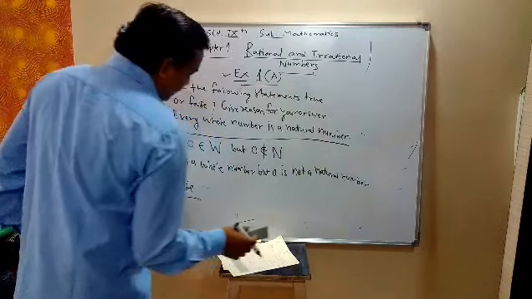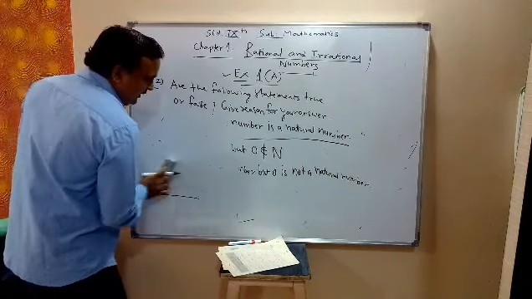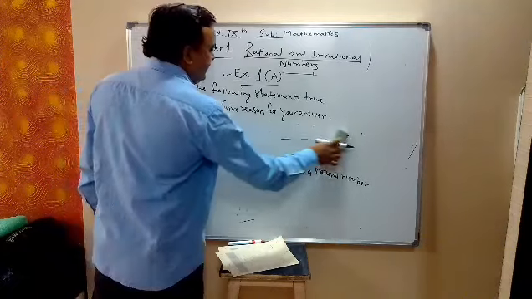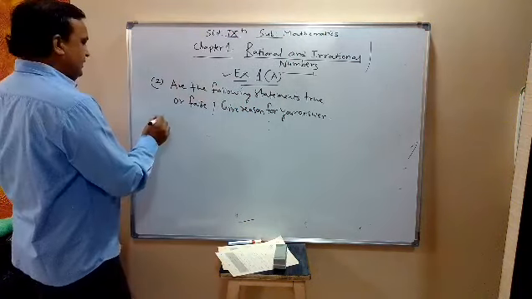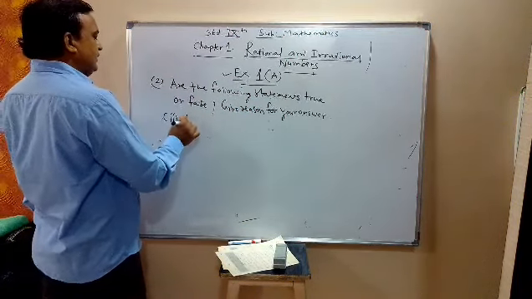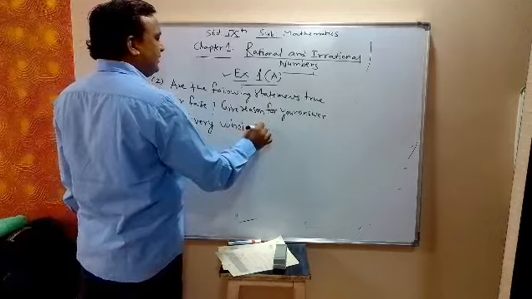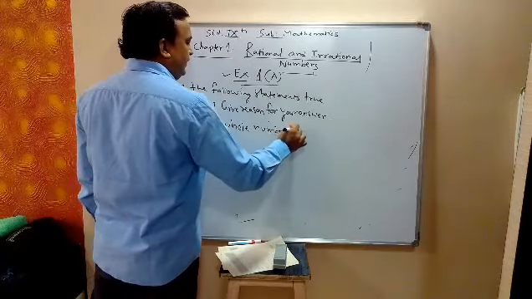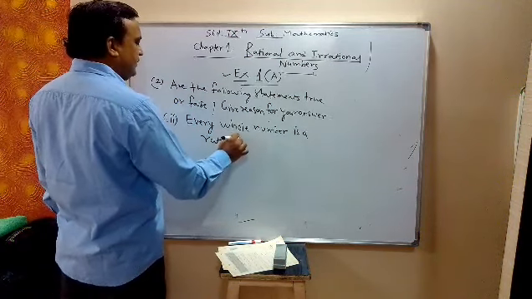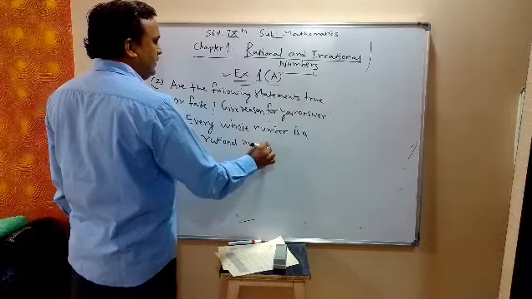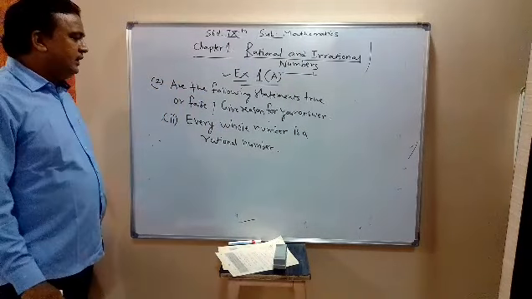Now second, every whole number is a rational number. Every whole number is a rational number. Wait, let me write slowly. Every whole number is a rational number.